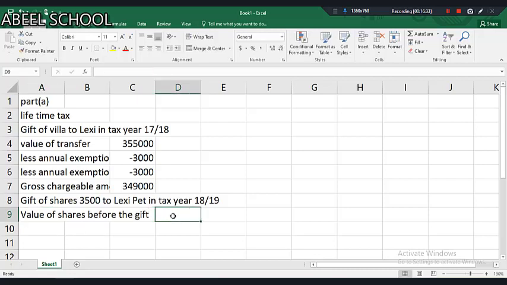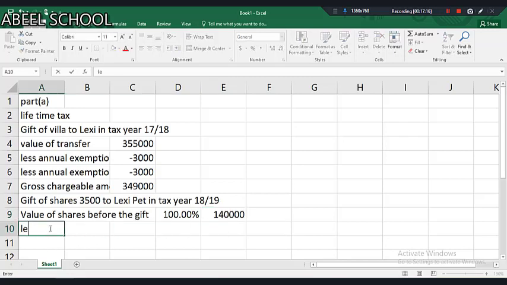Don is having 70% holding, and his wife is having 30% holding, which means altogether they are having 100% holding, and the applicable share price is 20. And we are having 7,000 shares. Simply we can do this: 7,000 shares multiplied by 20.